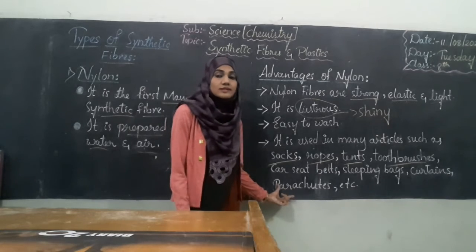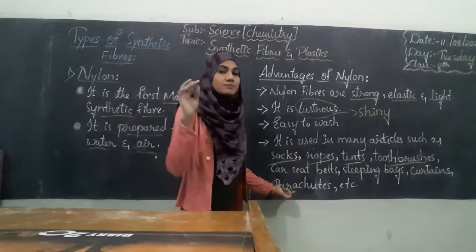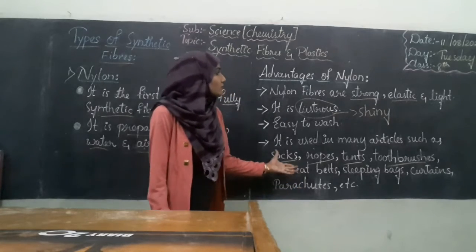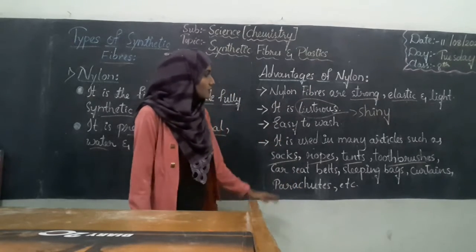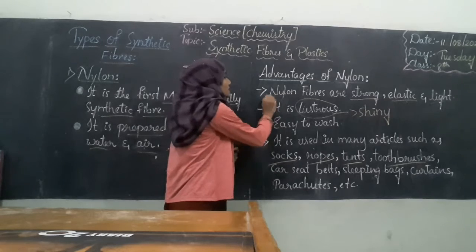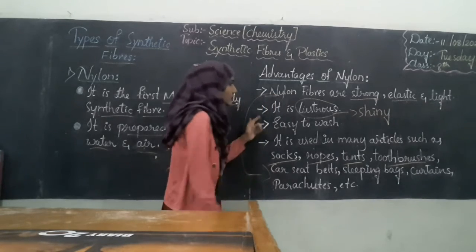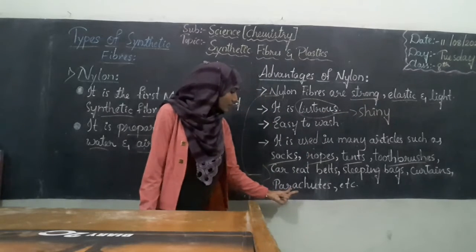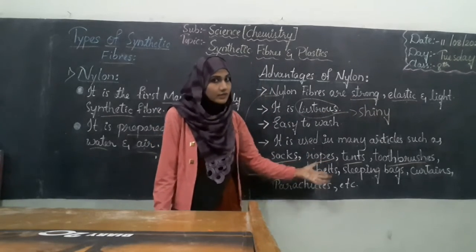Even the parachutes used for jumping from an aeroplane are made with the help of nylon. As you can compare the first advantage with this last one, nylon fibers are strong enough, hence they are used in parachutes and ropes for climbing.